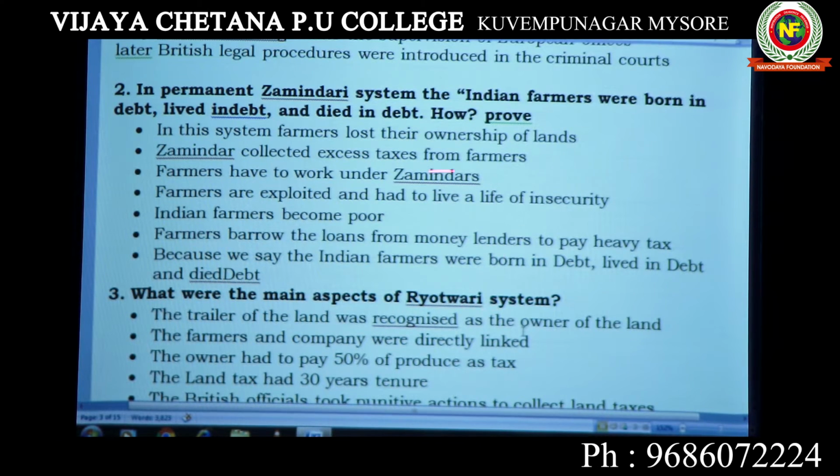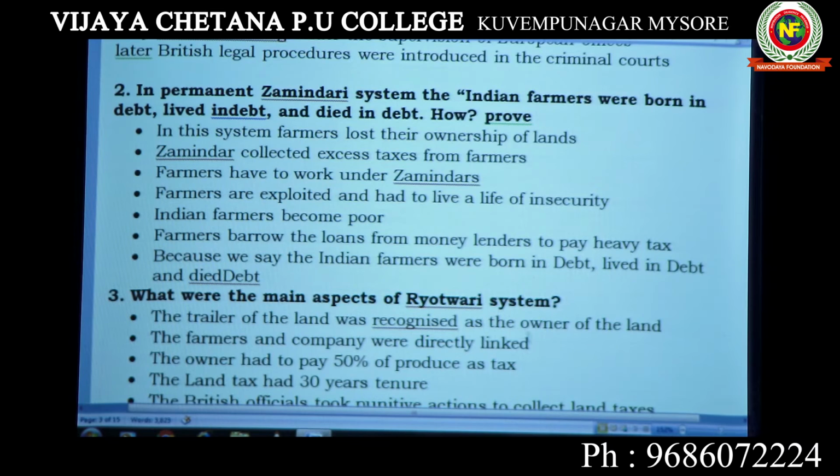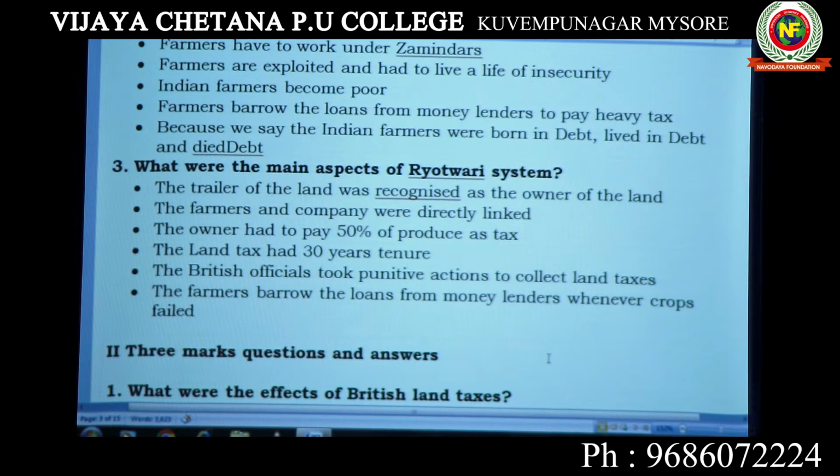Next important is Raitwari system. Sometimes they may ask to differentiate between Raitwari system and zamindari system. So what is Raitwari system? Let us see. Raitwari system, tiller of the land was recognized as the owner of the land. Tiller means farmer. The farmer was recognized as the owner of the land. Farmers and company were directly linked. So there was no middleman here.